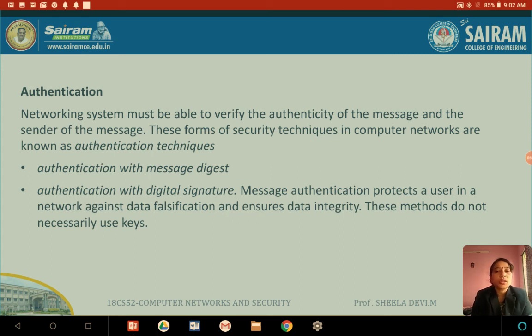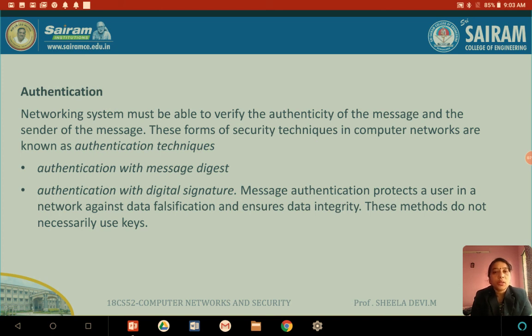You would have seen this digital signature in our Aadhaar card document and all. It is given as a barcode or scan code. If you scan it, the same content will come. From that, they will come to know whether it is modified content or original content. That is the use of digital signature. In the passport and all, barcoding will be there. The use of barcoding and scan code is that we can check the originality of the message, whether it has been modified or not.